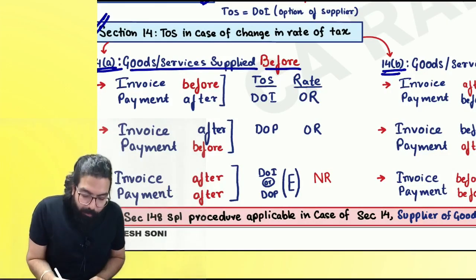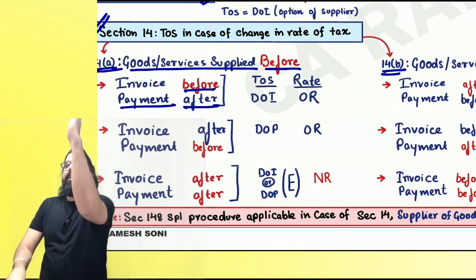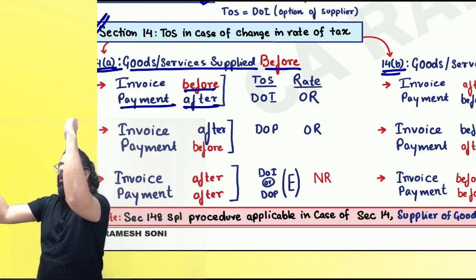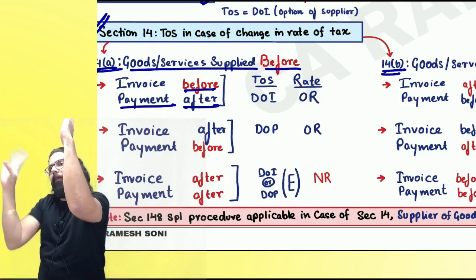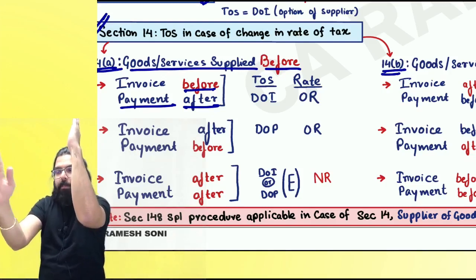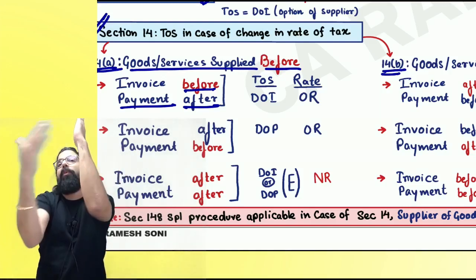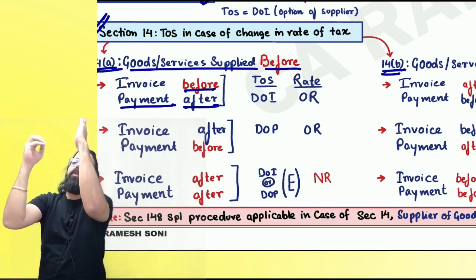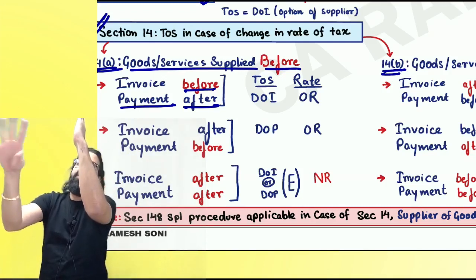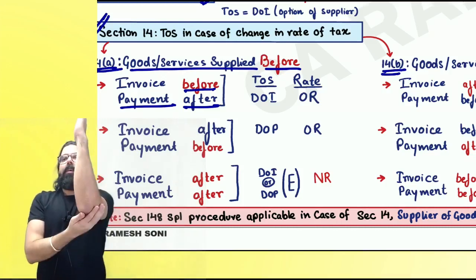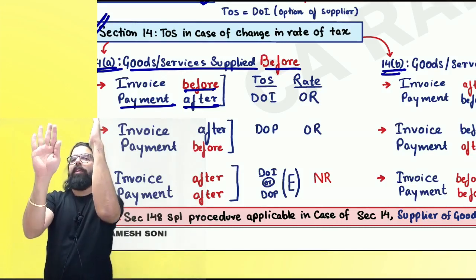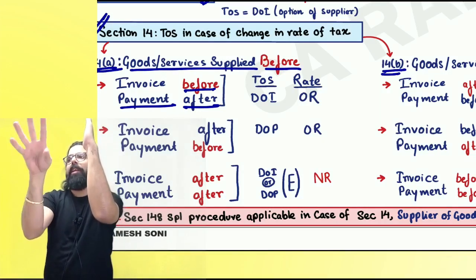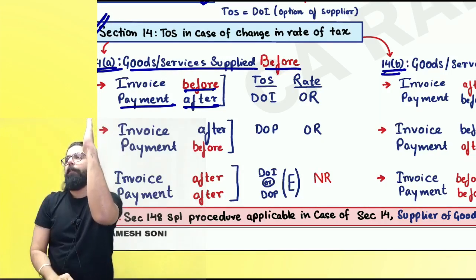Okay. Then invoice is before, but payment is after. We are talking about the before case. Rate change happened here. Before only, goods and services were supplied. Now they are telling invoice is before, payment is after. What is before? Invoice. So date of invoice will be your time of supply, and the old rate will apply. Goods and services supplied before. Invoice is before, payment is after. What is before? Invoice. So date of invoice will be your time of supply, and the old rate that was there on the invoice date will apply.